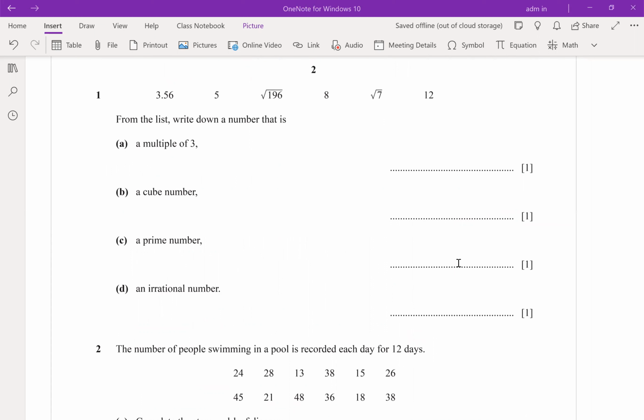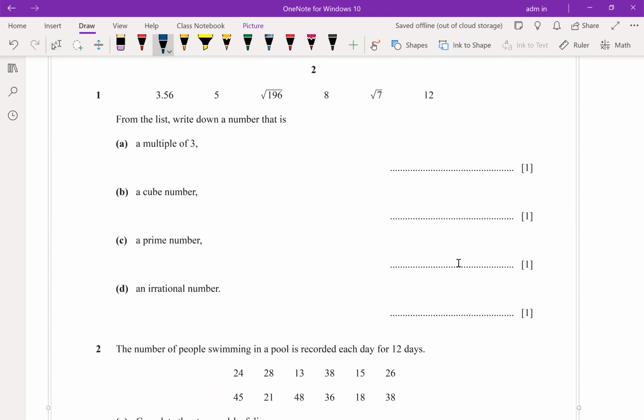Which is a multiple of 3? 12. Perfect. A cube number. A cube means you can take the cubic root. Let's start to explain. A multiple of 3 means 3, 6, 9, 12, 15, 18. But you have to get the value from the list.